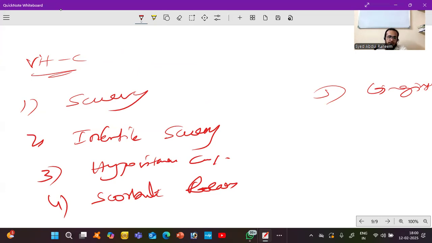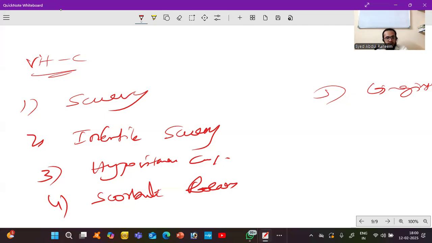And the mother also needs to take vitamin C. Hypovitaminosis C is a chronic deficiency of vitamin C. Here there is fatigue, weakness, increased susceptibility to infections, slow wound healing. All healing is very slow in vitamin C deficiency. So you need to take a vitamin C rich diet.